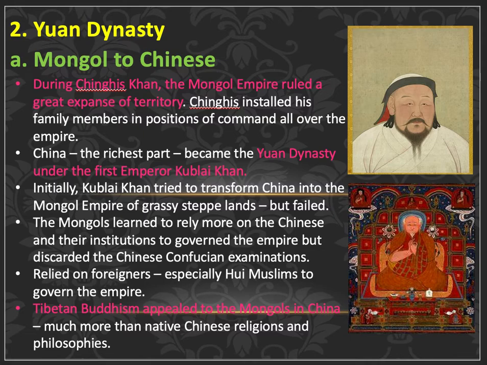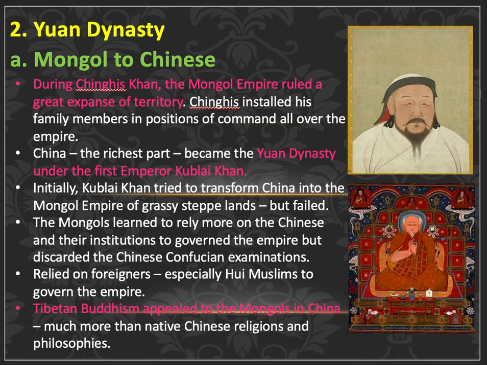So the Yuan dynasty relied a lot on foreigners. They particularly favored the Muslims or the Hui Muslims. In China, when we use the word Hui Muslim, we distinctly refer to Chinese Muslim. So Hui Muslims are Chinese Muslims. Hui may not be Chinese Muslims. So the Mongols relied a lot on Chinese Muslims.